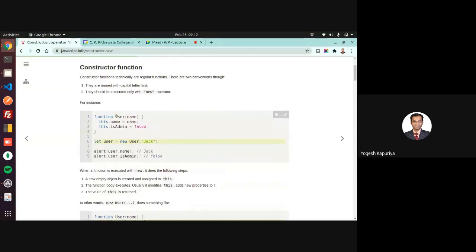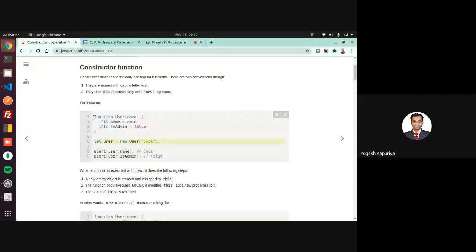Constructor function, it's a special kind of function. I think you have studied class, so the syntax is very similar to that. You have a name of the function. The only thing to remember is that whenever you are creating a constructor function, it should be named with a capital letter. So here we are naming that function with a capital letter, and then we are assigning two properties: this.name is this, and this.isAdmin is false.